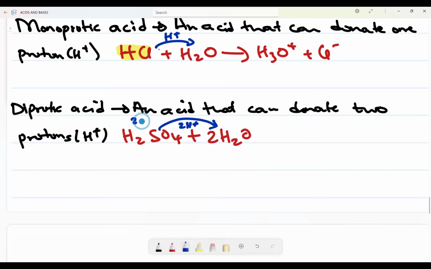When that happens, what will form is H3O plus, but 2 moles of H3O plus, because each mole of H2O has acquired a proton. Plus, what will be left? When I take two of them, I'm left with SO4. But how many protons did I use? Two. I come here and say 2 minus.